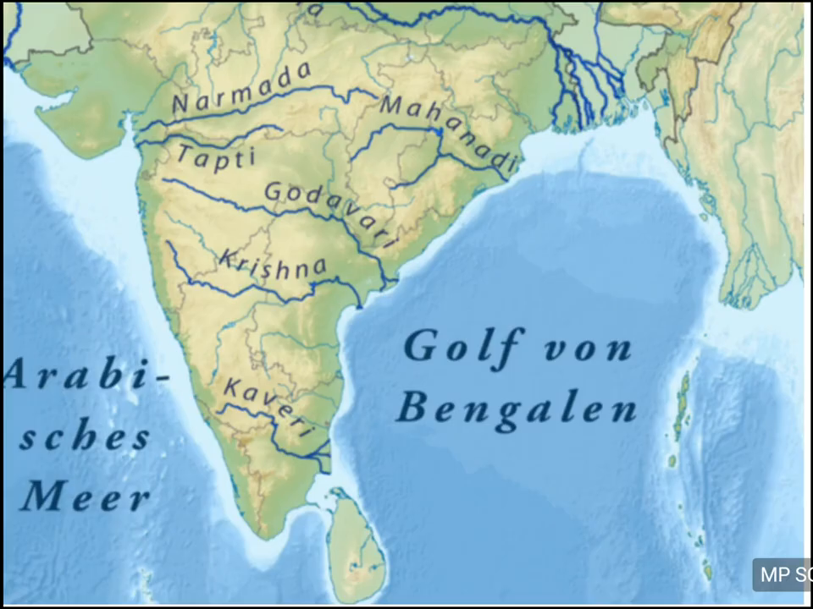So you can see those important rivers of South India in this figure. You can see that on the western side you have the Narmada and Tapi, and on the eastern side you have Mahanadi, Godavari, Krishna and Kaveri.